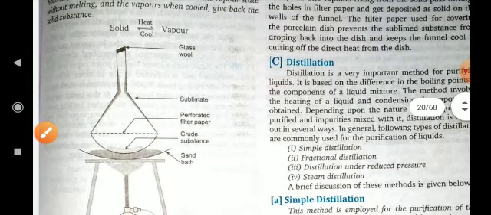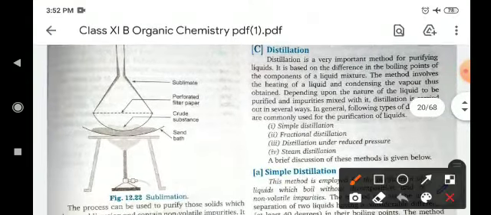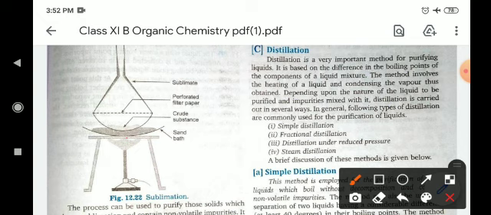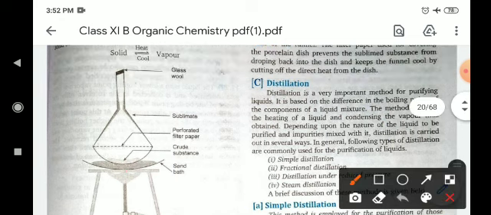In the apparatus you can see here, an impure, crude substance is heated, and after heating the substance gets vaporized and collects on the inner wall of this container, and after removing this substance we get the solid form.